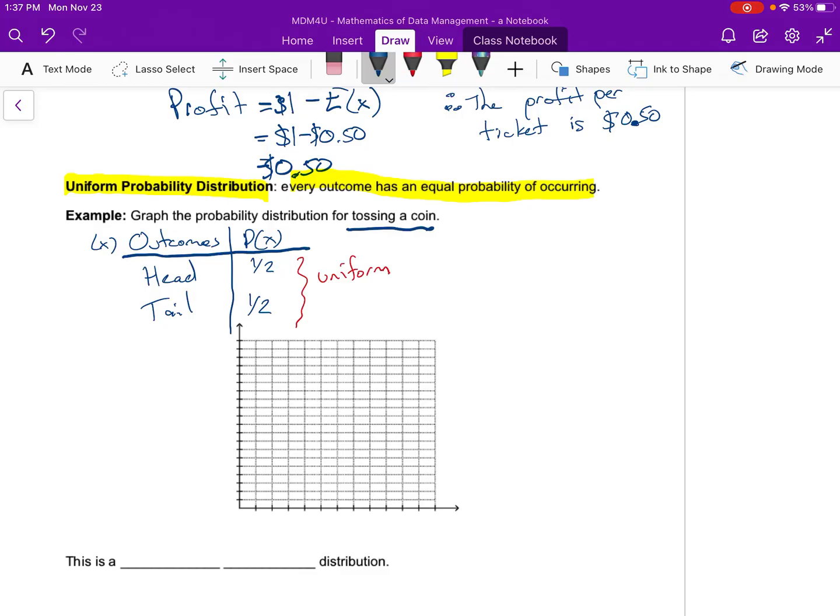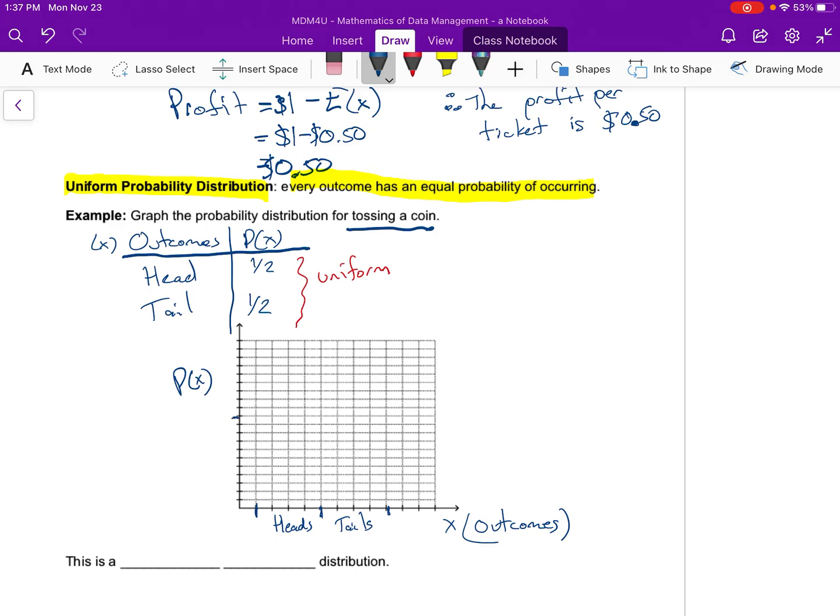If I represent this in a graph form, I always have my probability on the y-axis. There's my cat. And on my x-axis is always going to be X, or the outcomes. I'll just make a little bar graph here, or histogram. I've got my heads and my tails.